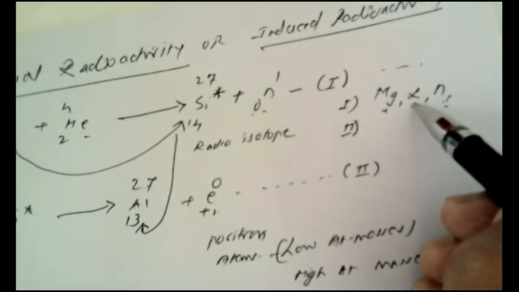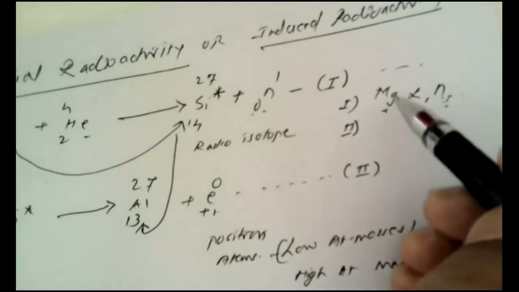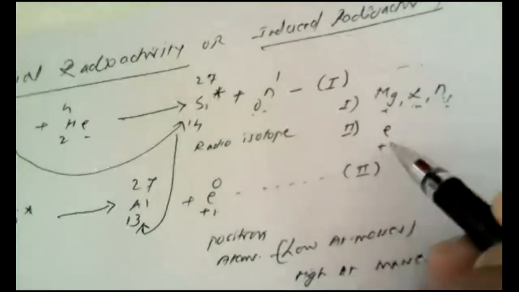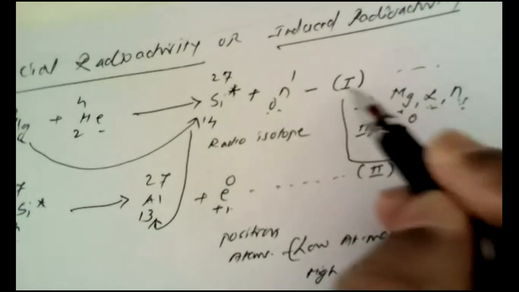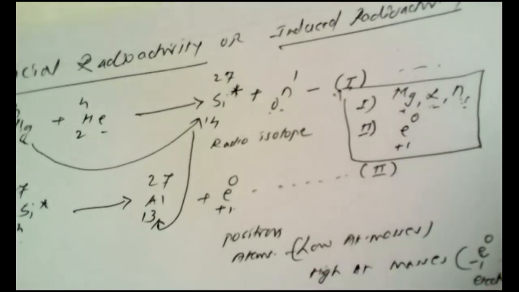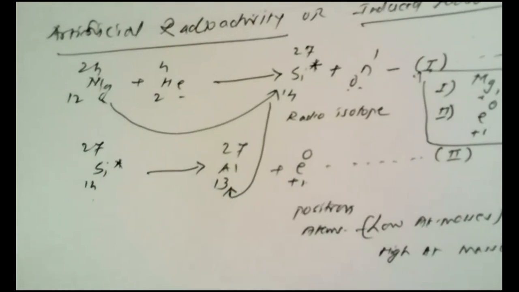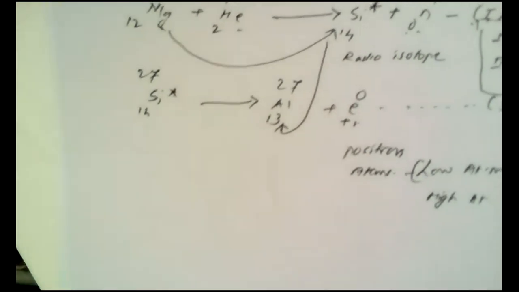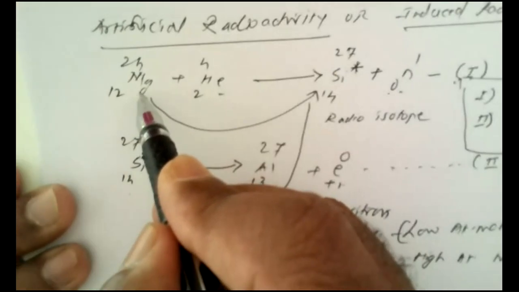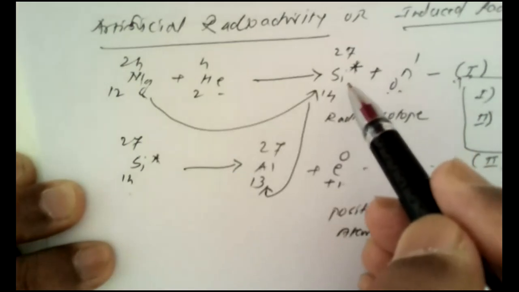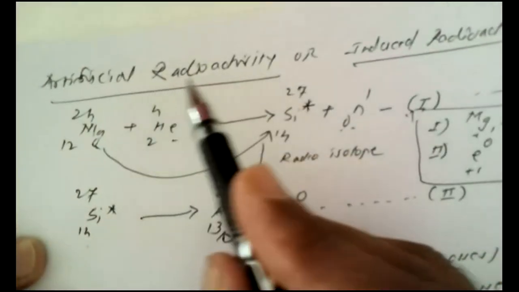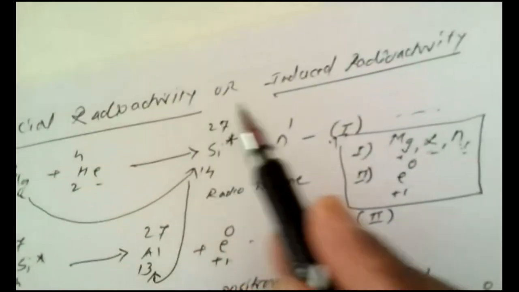So magnesium, alpha, n is the first step, and the second step is the positron. This is the second step. So you should remember only this part that will make you perfect in nuclear reactions. So this is artificial radioactivity, a nuclear process in which radioactivity is induced in a common stable element. So here magnesium was not radioactive, but by bombardment with alpha particles, radioactivity is induced. So this particular reaction is included under artificial radioactivity or induced radioactivity.